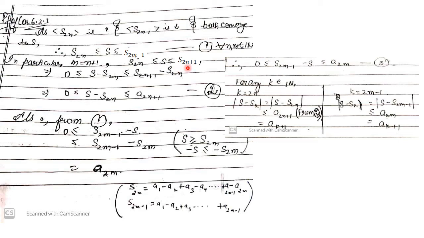Further, because S ≤ S_{2n+1}, S − S2n will be ≤ S_{2n+1} − S2n, by subtracting S2n from both sides.